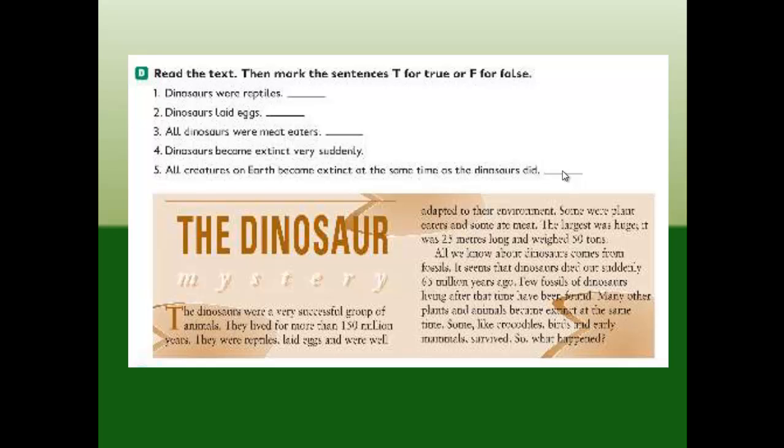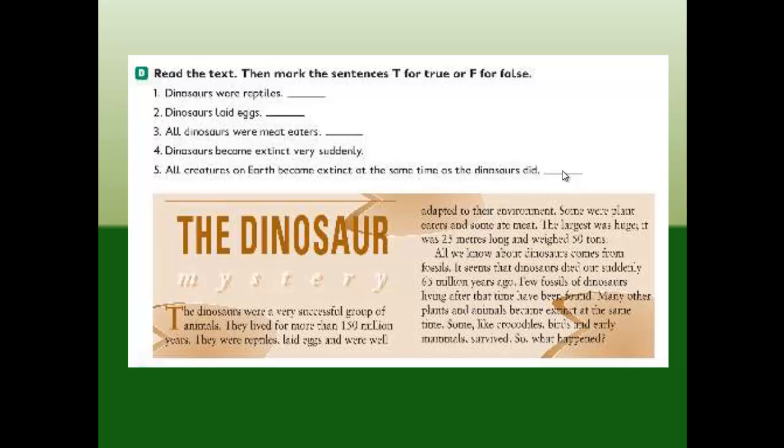The dinosaurs mystery. The dinosaurs were a very successful group of animals. They lived for more than 150 million years. They were reptiles, laid eggs, and were well adapted to their environment. Some were plant eaters, and some ate meat.